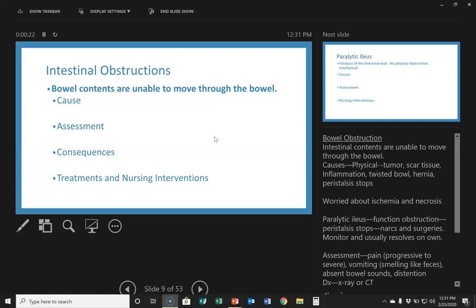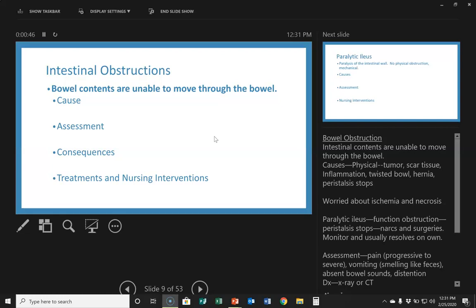So there's a couple of different causes. A physical cause would be like a tumor, scar tissue, inflammation, twisted bowel, or hernia, something that causes a physical obstruction. Another kind of cause is mechanical obstruction, which would be like a paralytic ileus, where peristalsis just stops. That movement just stops so that things can't move forward.